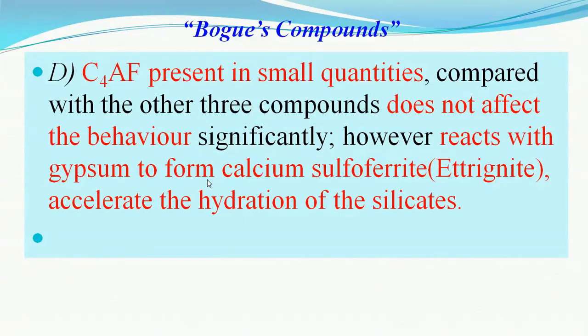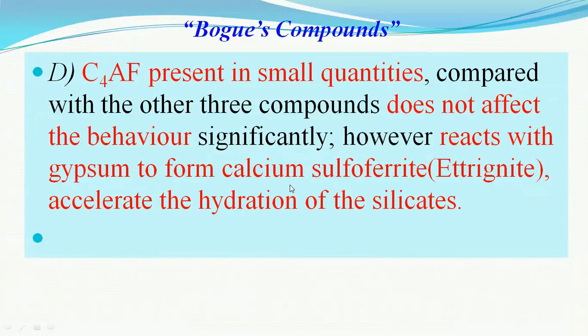C4AF, that is the fourth ingredient of the Bogue's compounds, is also unwanted, but due to the presence of the aluminum oxide and the ferric oxide, it is produced. C4AF does not give much to the quality of the concrete.